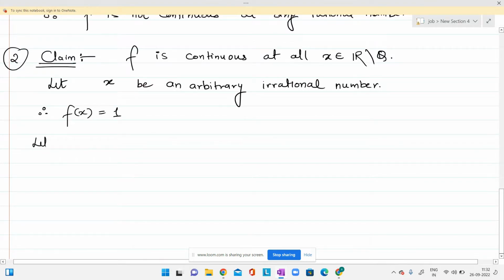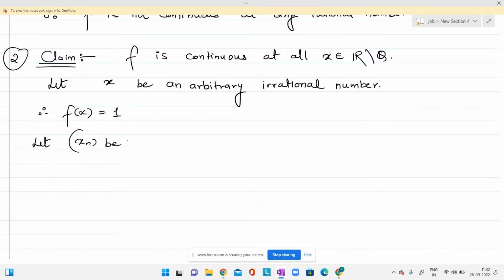So now again, I'll consider a sequence which is converging to x. First of all, I'll consider a sequence whose members are all irrationals, and that sequence is converging to x.